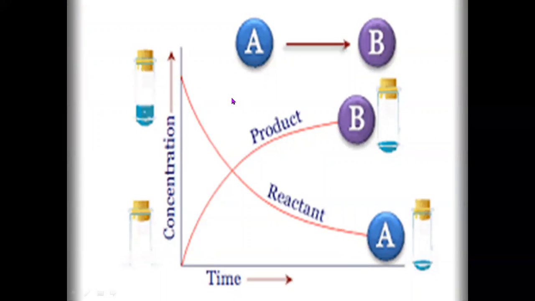Now, the equation we have taken is a reaction of the molecules or atoms of A. Maybe it is a decomposition or dissociation, whatever it may be. A, the reactant, is giving B, the product. So the concentration of product B is increasing, and the rate of formation of product increases. Now the concentration of A decreases with time.